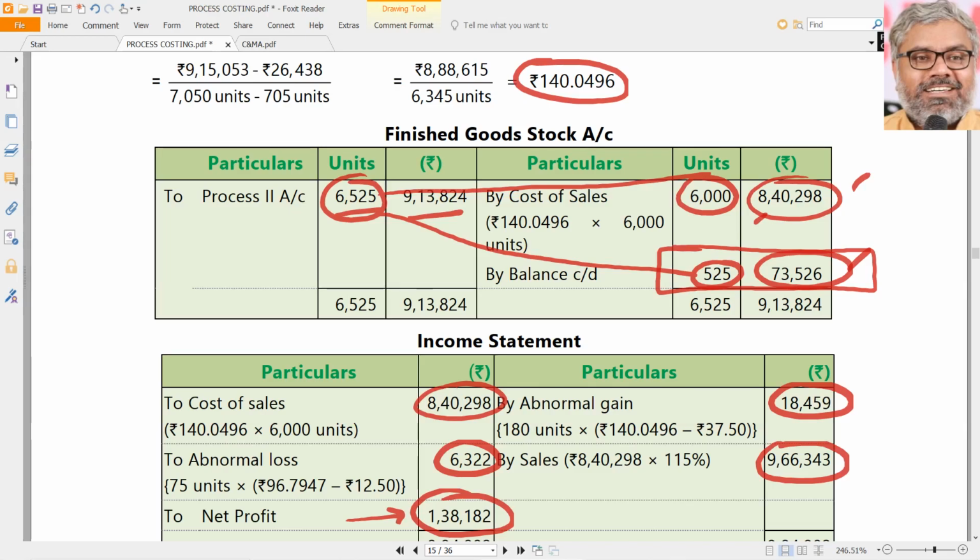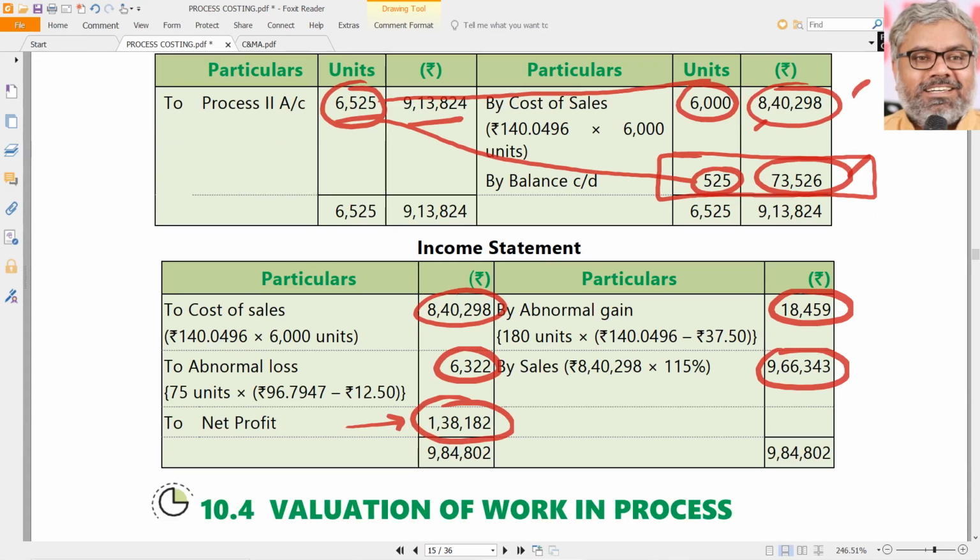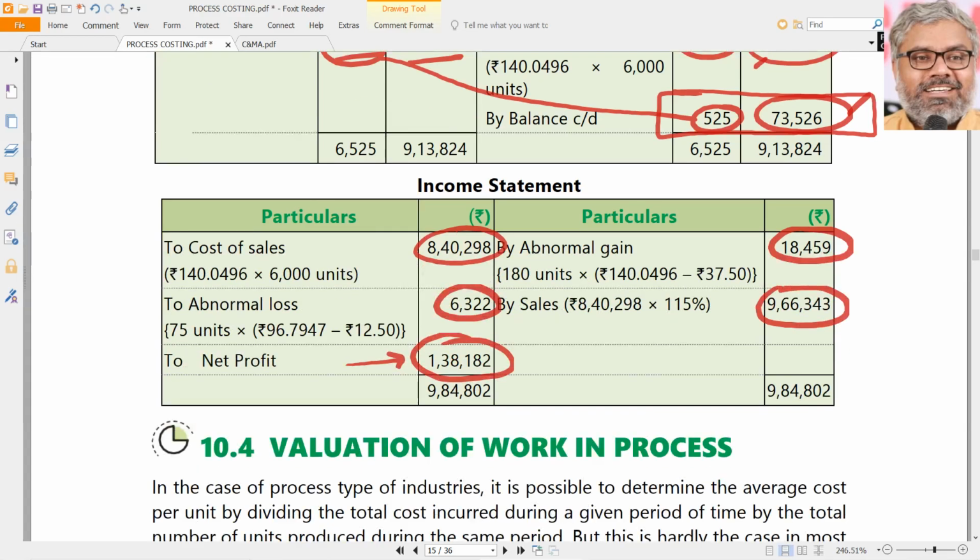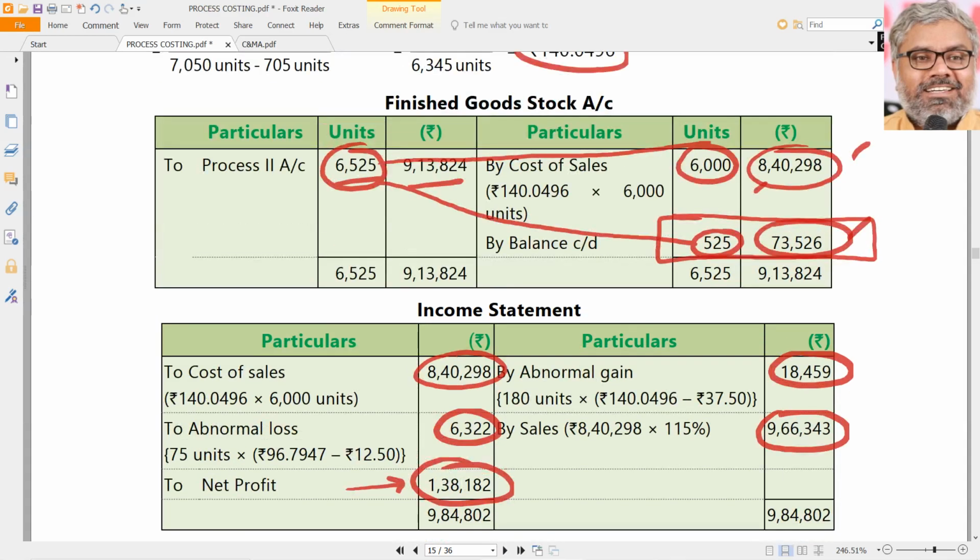6,000 are sold, so only for 6,000 units do we have to calculate cost of sales. So sales related to 6,000 units, costs also we have to take for 6,000 units. But whatever abnormal loss and gain we have encountered will be after adjusting the scrap value, then we get net profit. This is one way we can give the introduction to process costing.